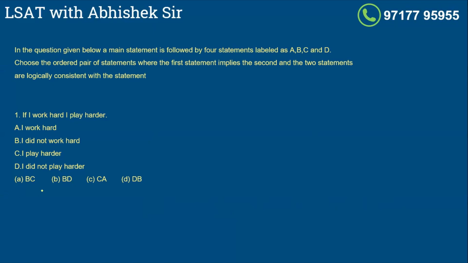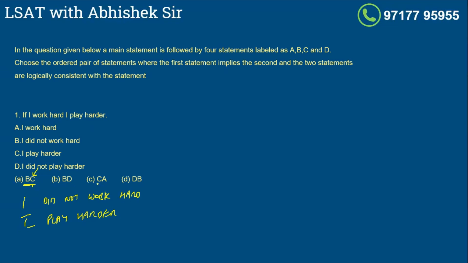If I'm looking at option BC, this basically means the first part. If you know that the first part happened, what is the first part? B. If you know for a fact that I did not work hard, can you automatically conclude C? What is C? I play harder. Can you conclude this? This is what choice number BC means. Choice number BD means, if you know B has happened, can you conclude D? That is what the question is.